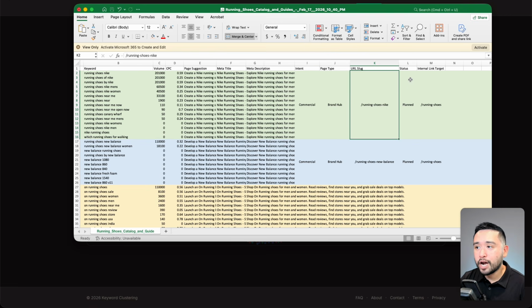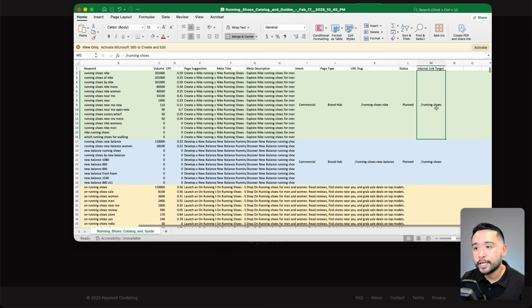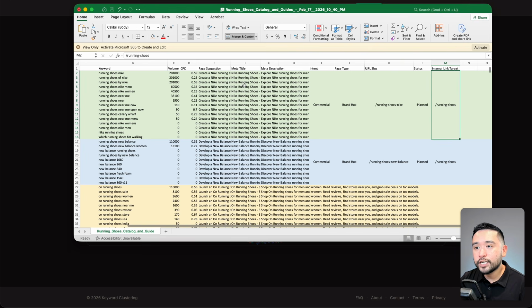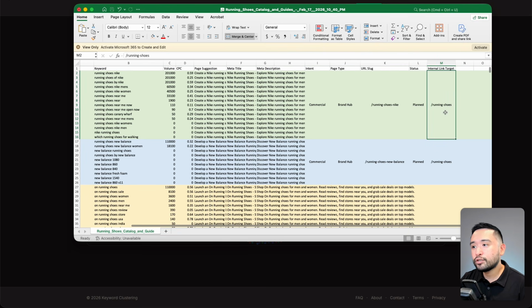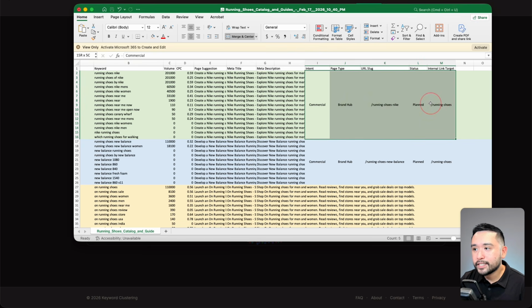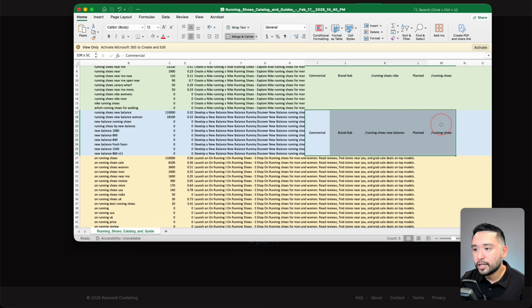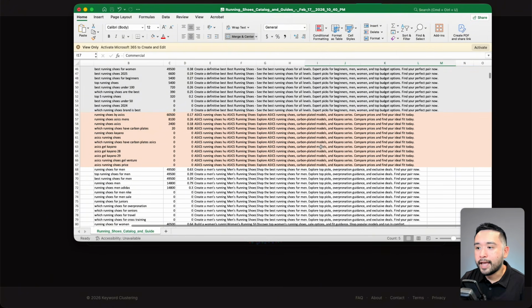And when it comes to project management, we can add a status here. So we can have planned, in progress, and maybe completed. So we know exactly where each page stands. And then also, very importantly, we need to add the internal link target. So this specific Nike running shoes page should link to our main running shoes page. And then we can follow this same process for this cluster, so on and so forth.